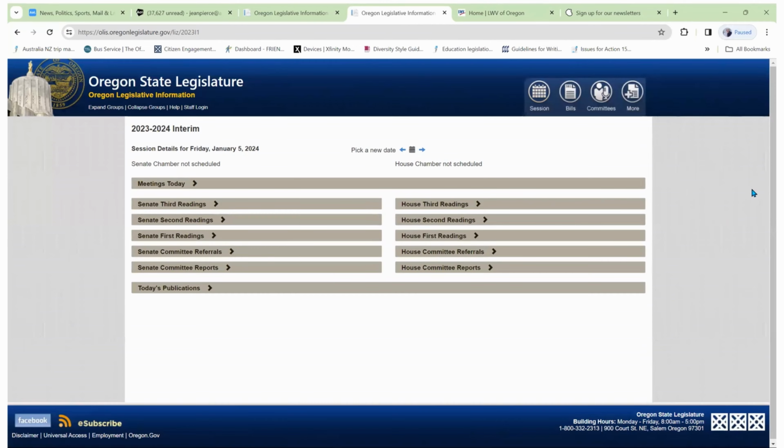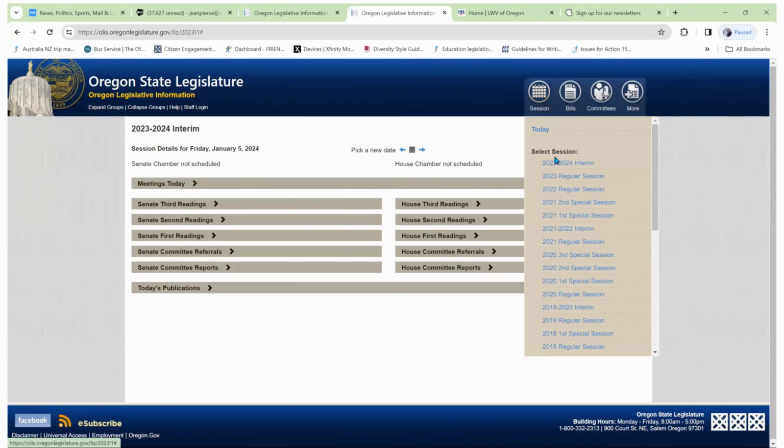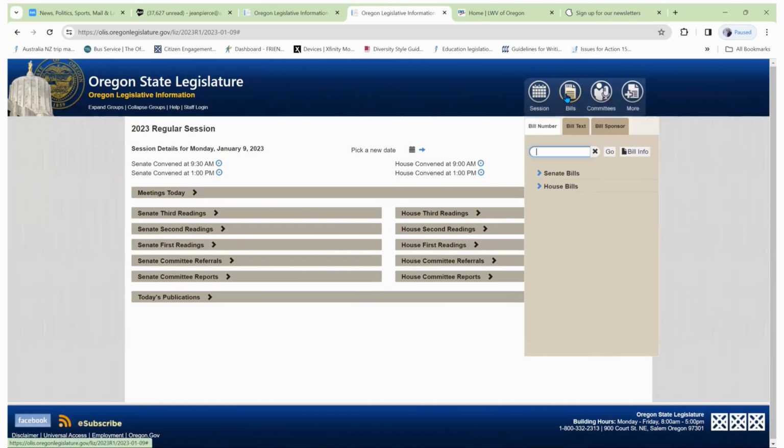For an example, I would like to use a ranked choice voting bill that was discussed in the regular session of 2023. To find information about this, we'll go to 2023 regular session and then look up the bill. Now, we could type in the number since we know it. That's pretty easy. It's House Bill 2004. Or we could type in the text. It was about ranked choice voting, or if we know the sponsor, we could search on that.